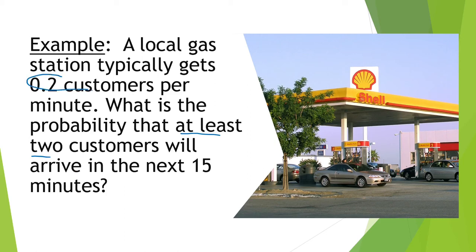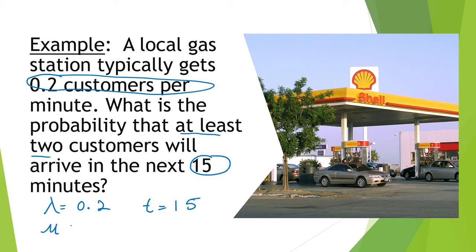0.2 customers per minute is still going to be our lambda because that's the average in 1 minute. So that's lambda. Our time interval is still the same, it's still 15 minutes. And therefore mu, which is equal to lambda times t, is still 0.2 times 15, or 3 customers in a 15-minute block.